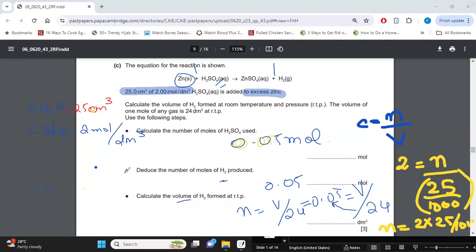Okay, Raneem, can you tell me which part? Do you want me to go over the entire question, or is there a specific part you did not get? Just the last part, the hydrogen part.